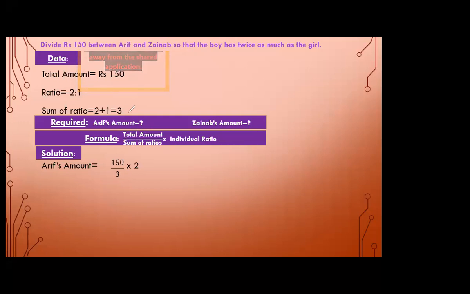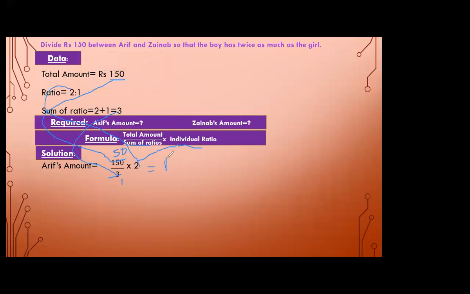Look at the formula, total amount is there. So total amount is here rupees 150, right? Now in the formula, sum of ratio is there, so write down in the denominator the sum of ratio. Now the individual ratio for Arif is 2, so we write 2 in the place of individual ratio, right? Now 3 ones are 3, 3 fives are 15, and 0 is copied here.